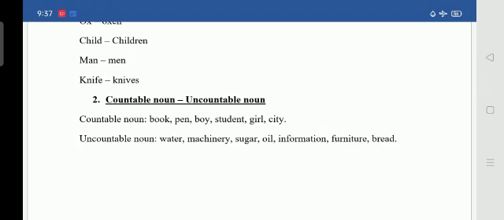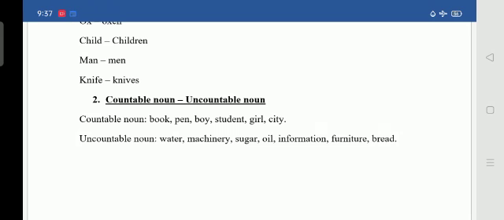Whereas under uncountable nouns, water. Can you count water? No. You will just say water is there, but you can't say how many water is there because we can't count. Next is machinery. We can't count machinery.